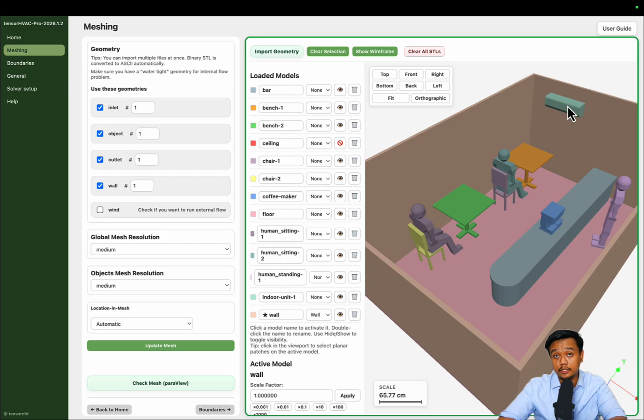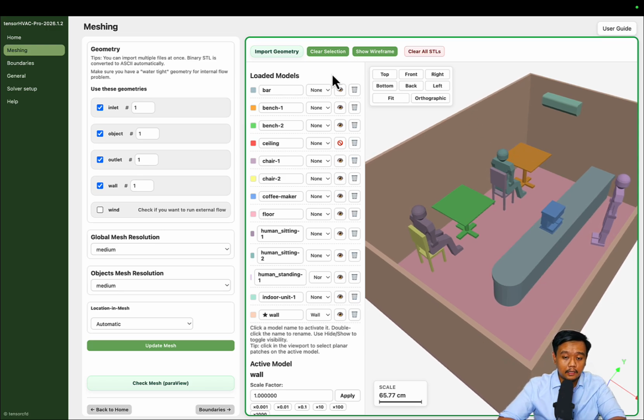And we have an air conditioning unit here to be simulated, to make sure that all the occupants are satisfied with the thermal condition. Okay, let's define each object here by selecting the boundary condition.